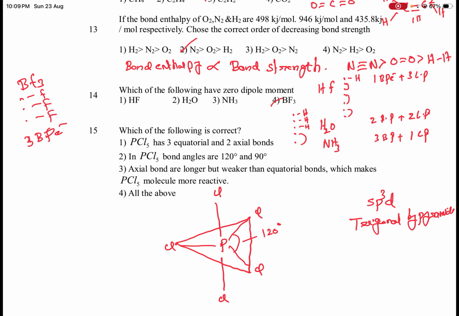The bond angles in sp3d hybridization are 90, 120 and 180. Next, third one: axial bonds are longer and weaker than the equatorial bonds, which makes the molecule reactive. Okay, so option 4, all of the above, is the correct one.